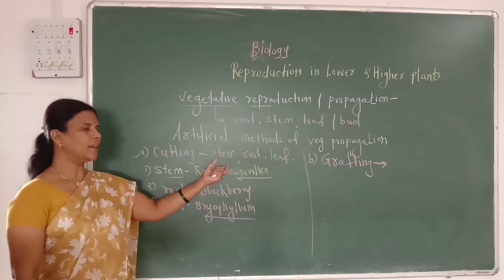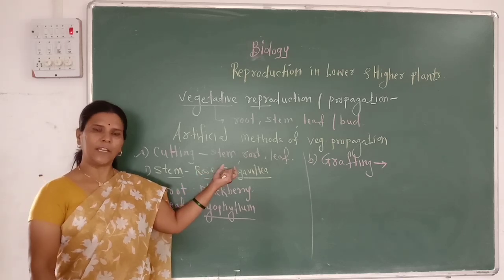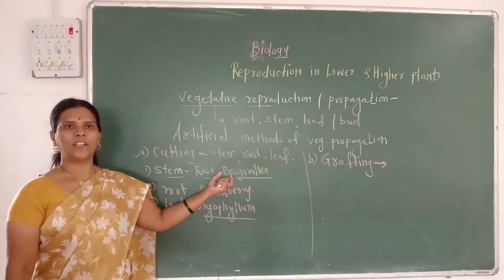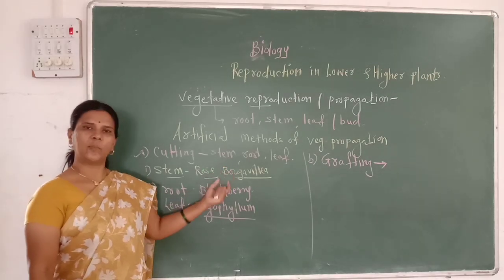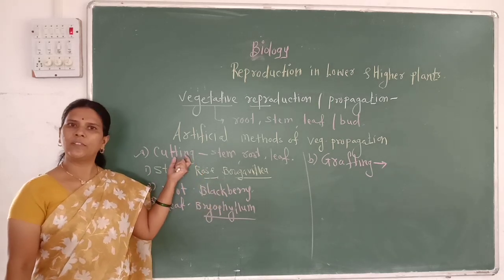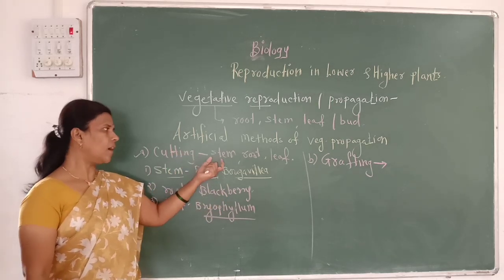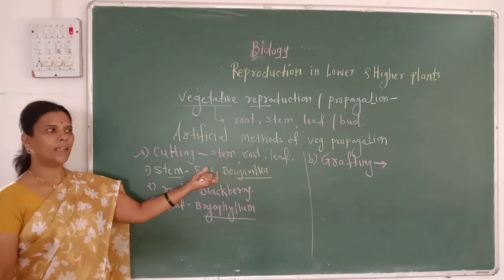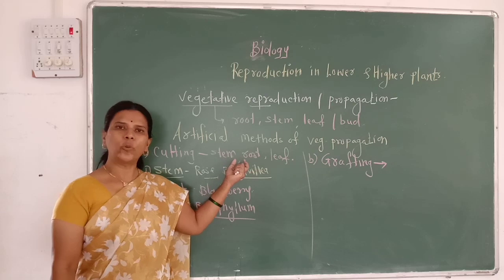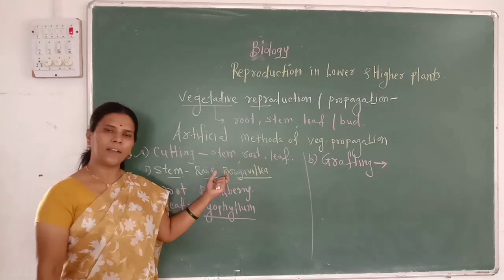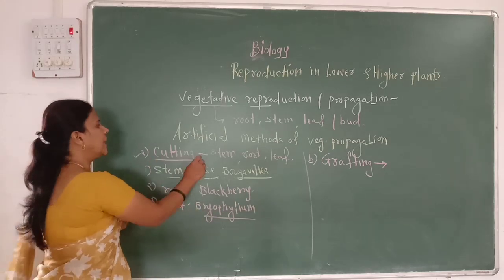Plus, when it is dipped into the soil, the leaves are removed to reduce the rate of transpiration. Also, the stem or root cut may be dipped in hormones like auxins for root initiation. These are some precautions taken when we follow techniques like cutting.